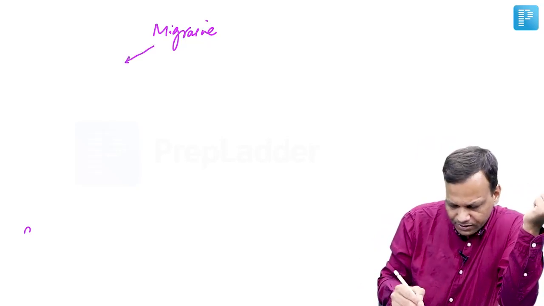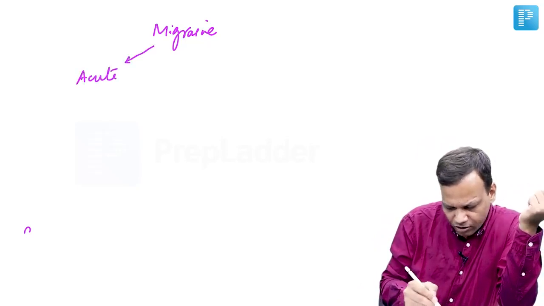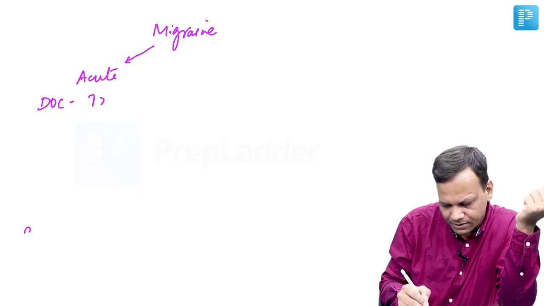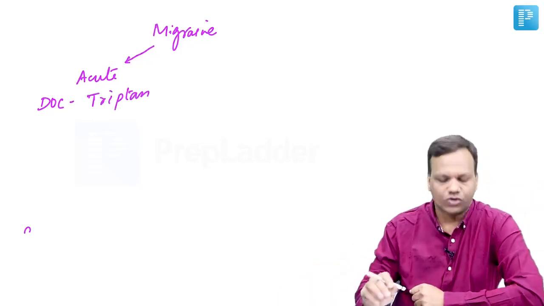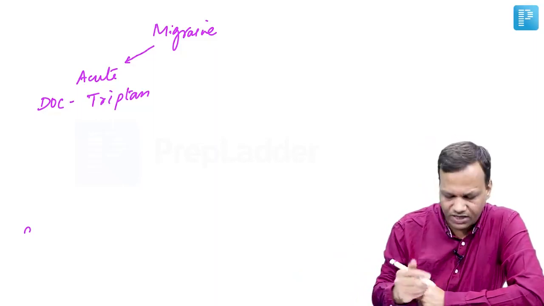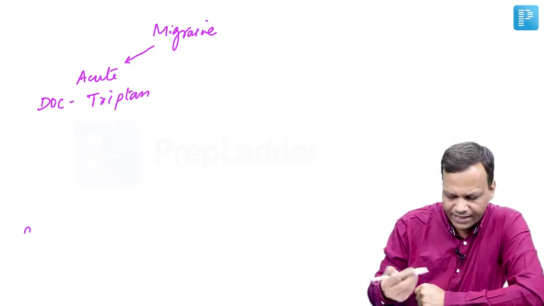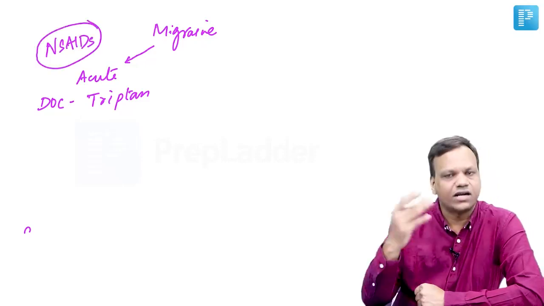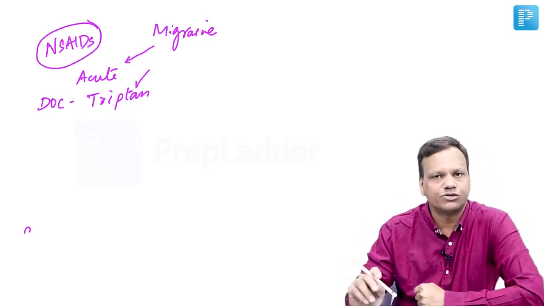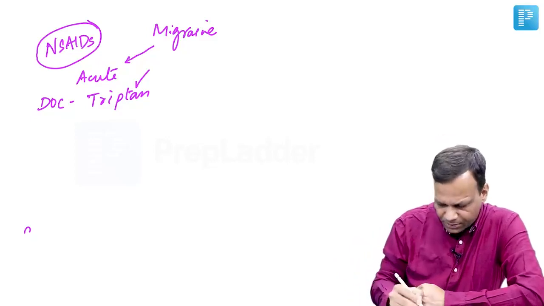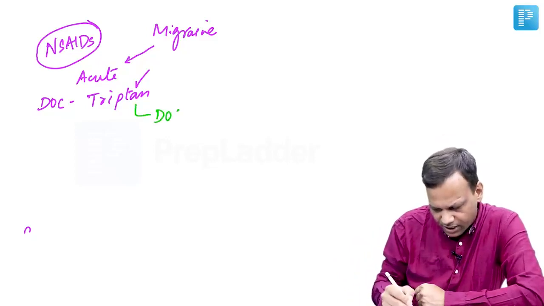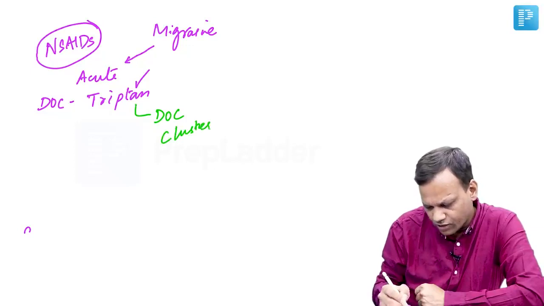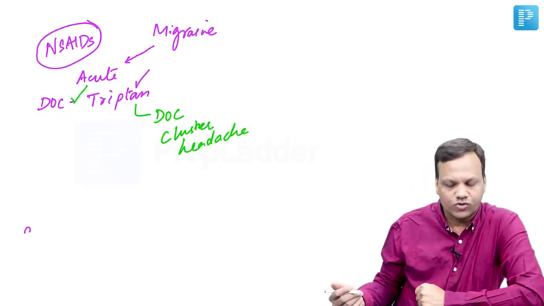So in migraine, for acute attack, drugs of choice are triptans. Triptans like sumatriptan, naratriptan, rizatriptan are drugs of choice for acute severe migraine, if the headache cannot be controlled by NSAIDs. Obviously, first of all, we will try NSAIDs. If NSAIDs are not able to control severe migraine, we can use triptans. Another thing, triptans are also drug of choice for cluster headache. Triptans can be used for cluster headache also.